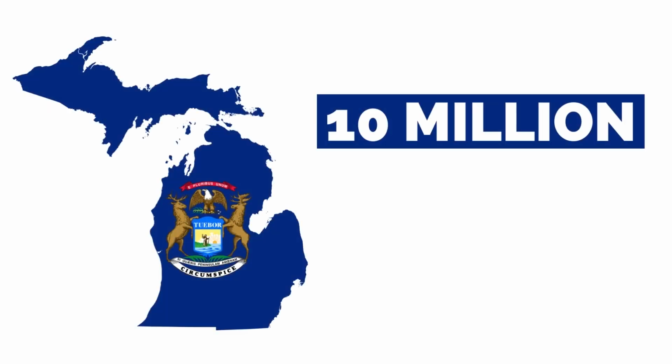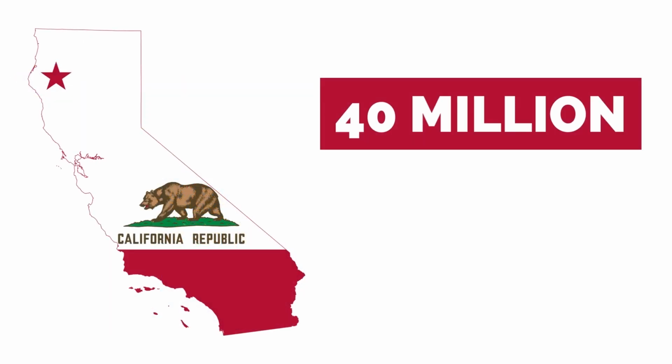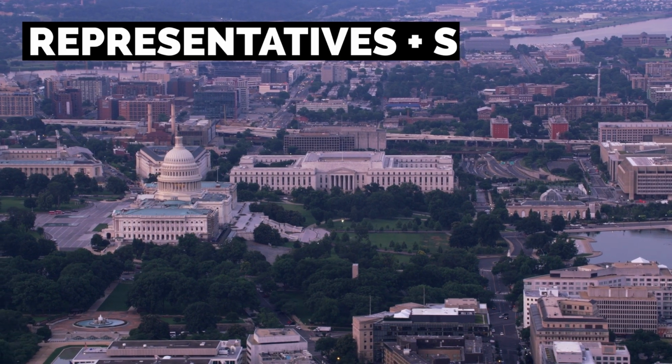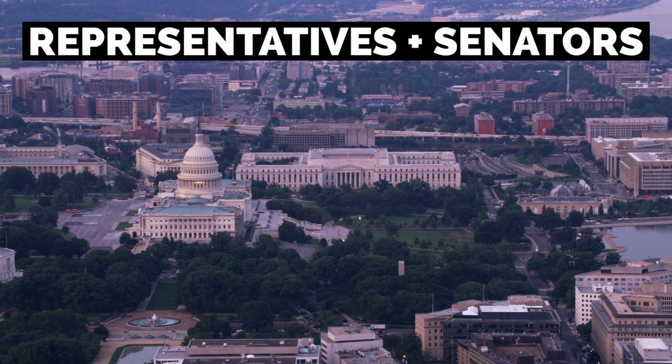Do you know what the Electoral College is? No. No. No. With 538 total electors who are real people that cast votes, each state has a number of electoral votes based on its population. For example, Michigan with 10 million people has 15 votes, whereas California, which is much bigger with 40 million people, has 54 votes. These numbers come from the state's number of representatives in the House, plus its 2 senators.